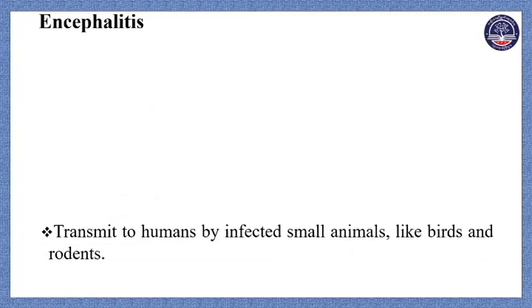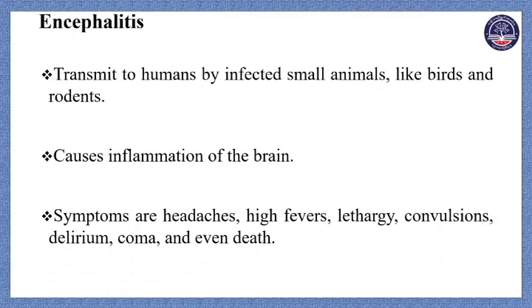Okay, so now we will go to the next title, which is encephalitis. Encephalitis means a disease. Look at the sentence: viral encephalitis is a disease transmitted by mosquito from infected small animals, usually bats and rodents, to humans. In that sentence, the subject is viral encephalitis and the main verb is 'is'. A disease transmitted by mosquito from infected small animals, usually bats and rodents.